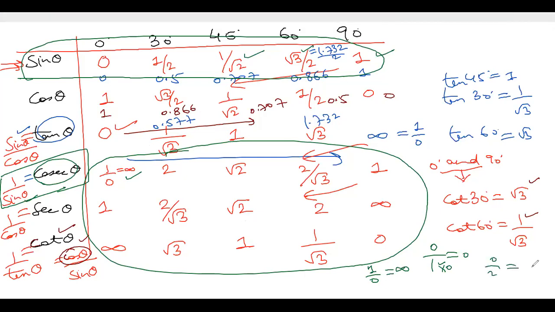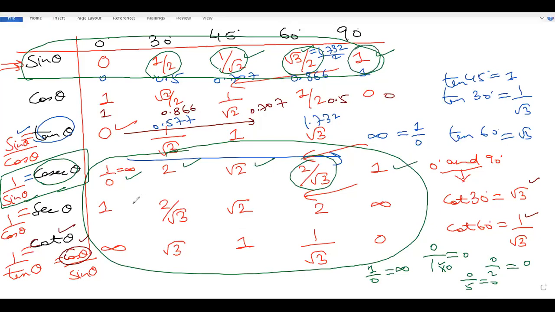0 by 2 is also 0. 0 by any finite value is 0. 0 by 5 is also 0. We know these values. So 1 by 0 is infinity. 1 by 2, opposite, basically reciprocal. 1 by 1 by 2 is 2. Reverse value of this one is root 2. Reverse value of this one is 2 by root 3. And 1, reverse of 1 is 1. Fine. So we have to remember sine, and then accordingly we can get the values of cosec theta.